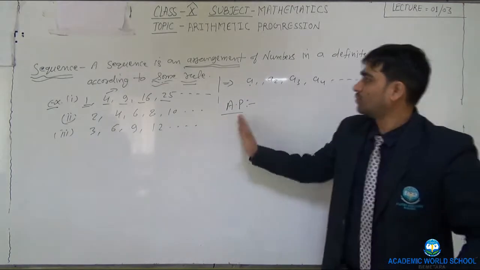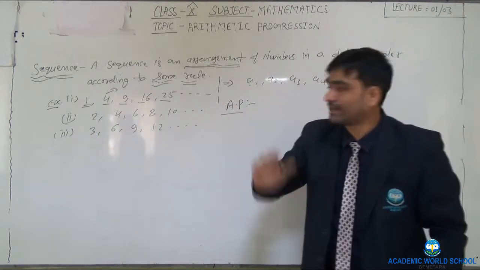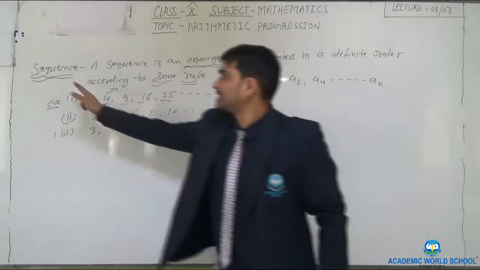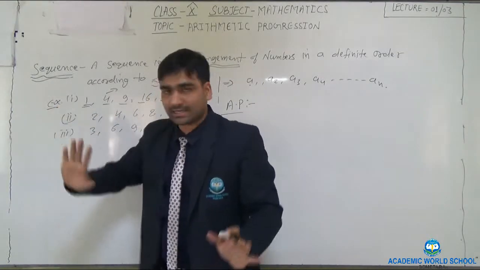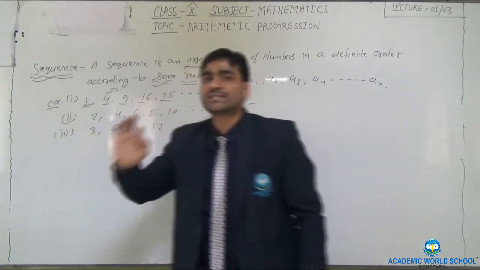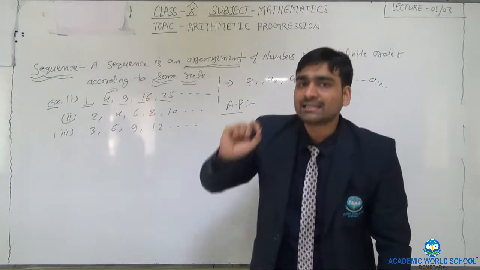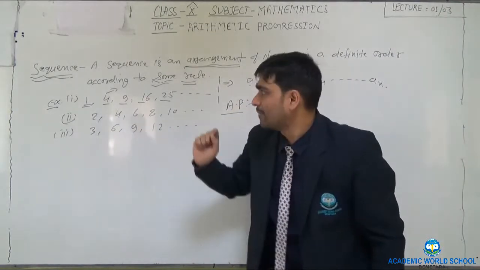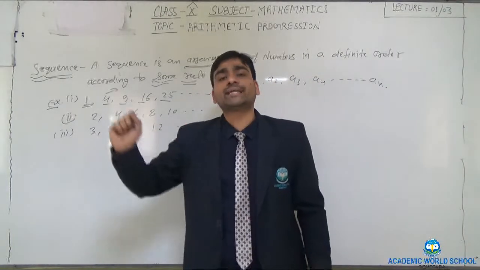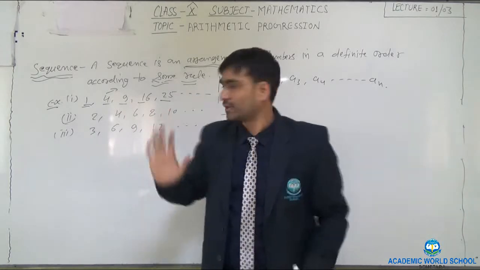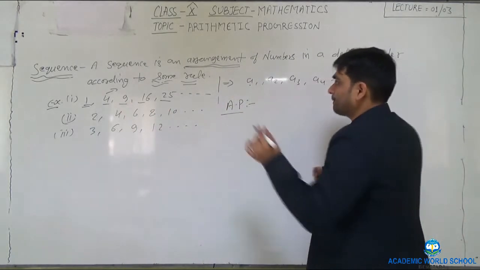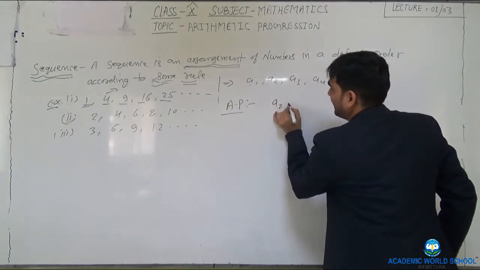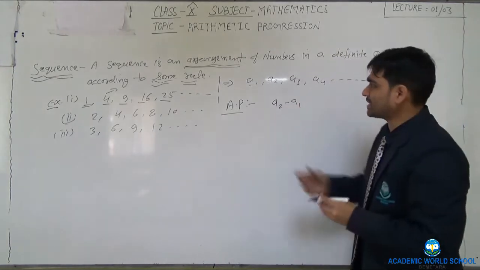So what do you mean by arithmetic progression? If the sequence, as I have explained, has the same common difference between 2 consecutive terms, suppose the difference a2 minus a1,